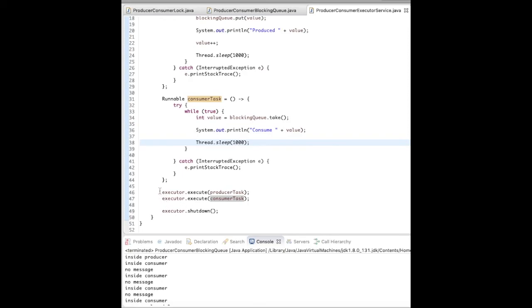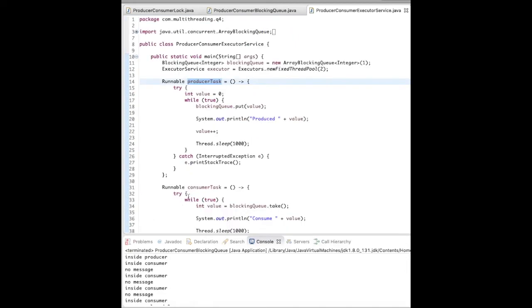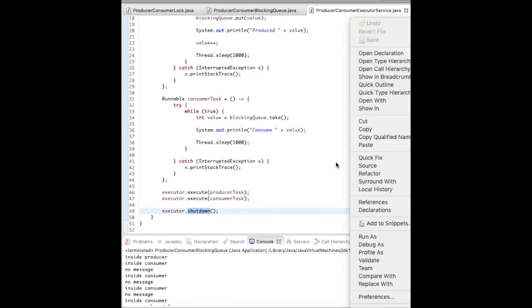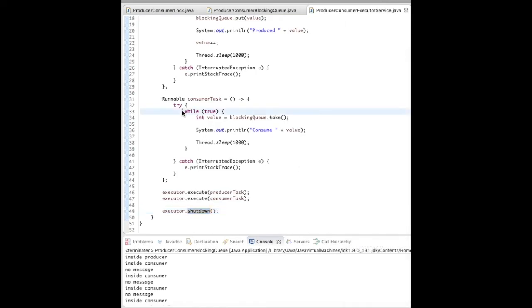With executor.execute, it starts executing those threads and shuts down once all the tasks are done, but since I have run it with while true, it will not shut down by itself.